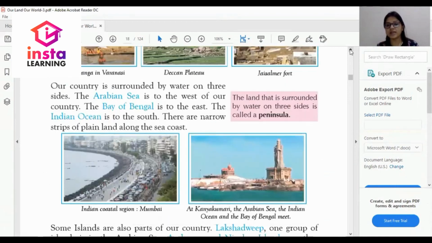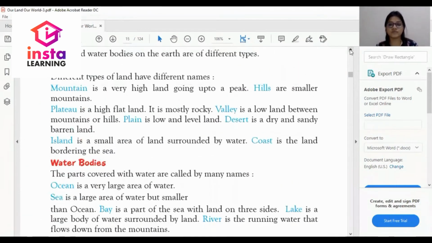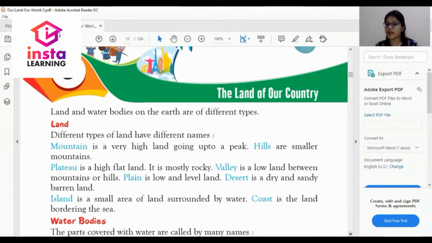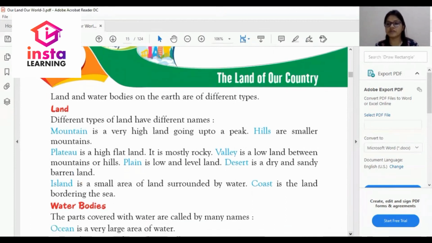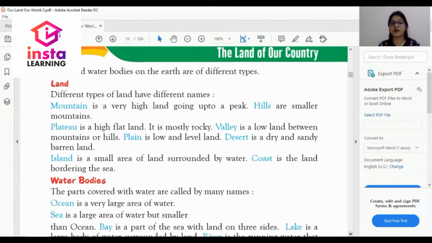Dear student, let's have a quick revision of this chapter. Third, the land of our country. Very first, we have discussed about the land. So there are different types of land that we have learned in this chapter. Number one, mountain is very high, going up to a peak. Number two, hills that are smaller than mountain.